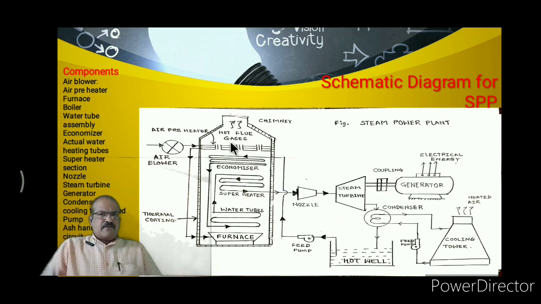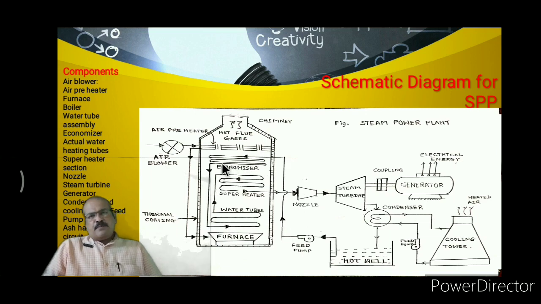Now, these are the different components of this steam power plant. Now we will discuss one by one the function of each component. First we will discuss the air blower. Now see here, this air blower is a blower which collects air from the surroundings, and this air is passed to the air preheater. The air preheater is placed on the top of this boiler. Due to the hot flue gases present at the top, the collected surrounding air is preheated in the air preheater.